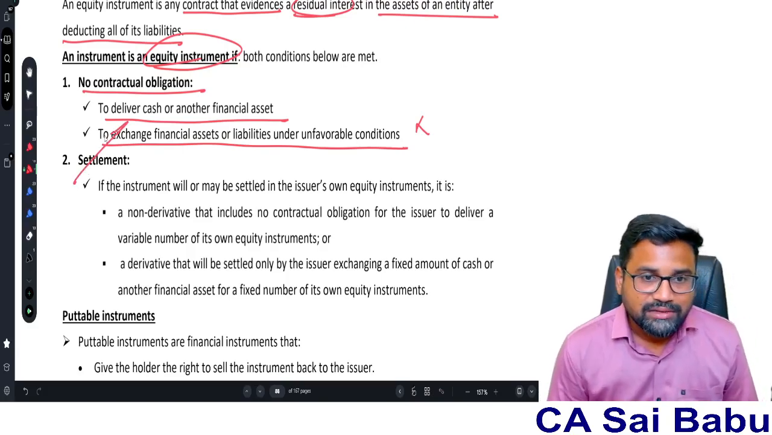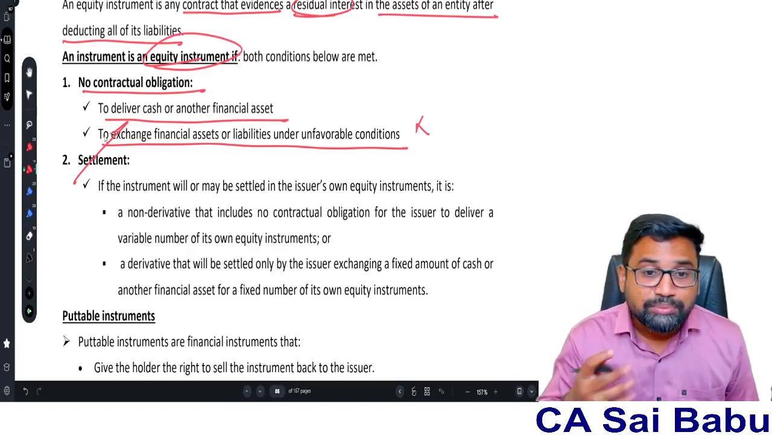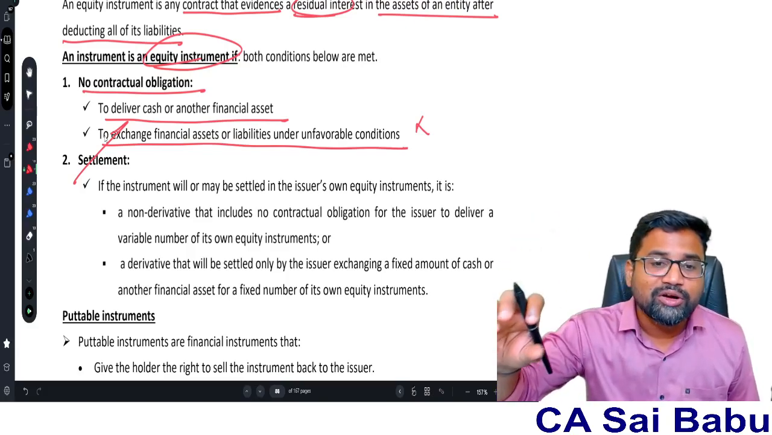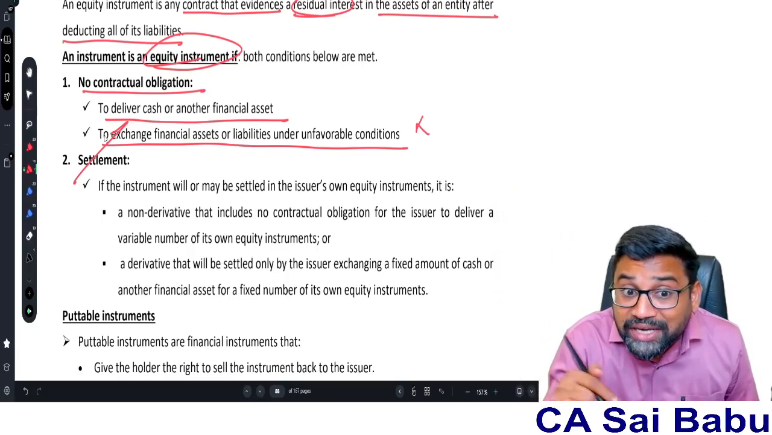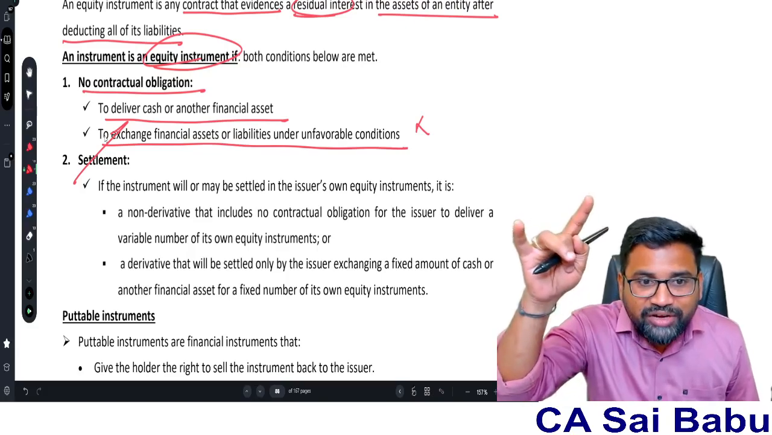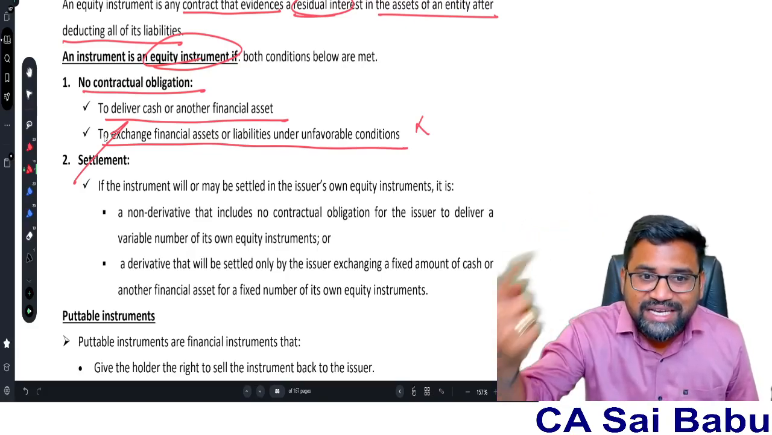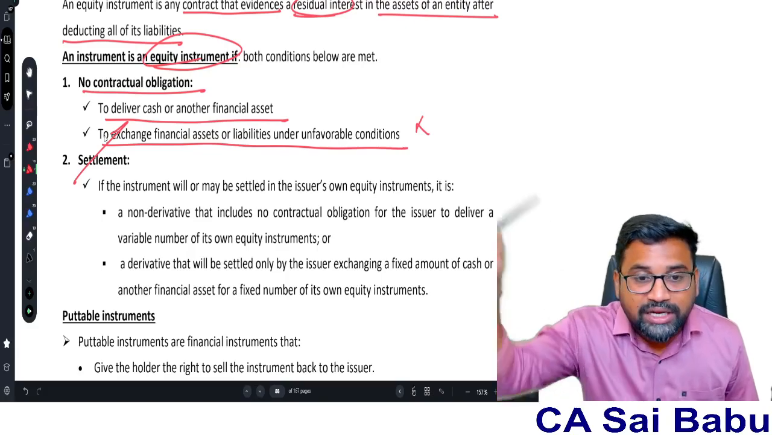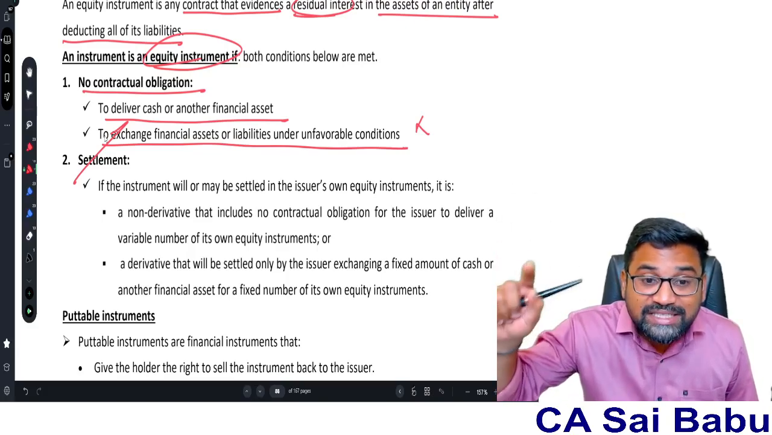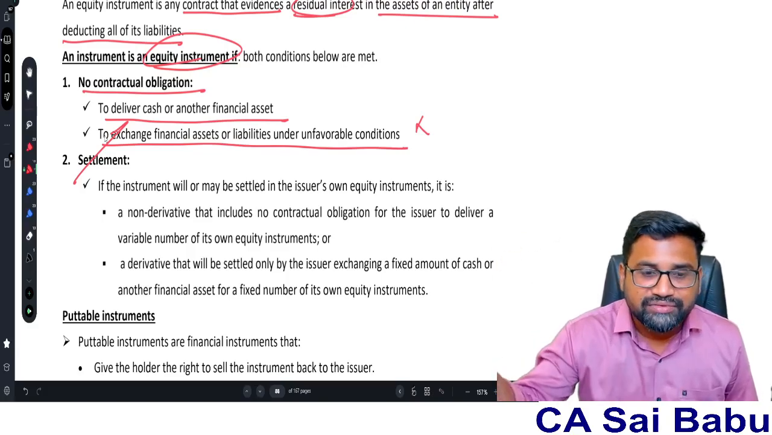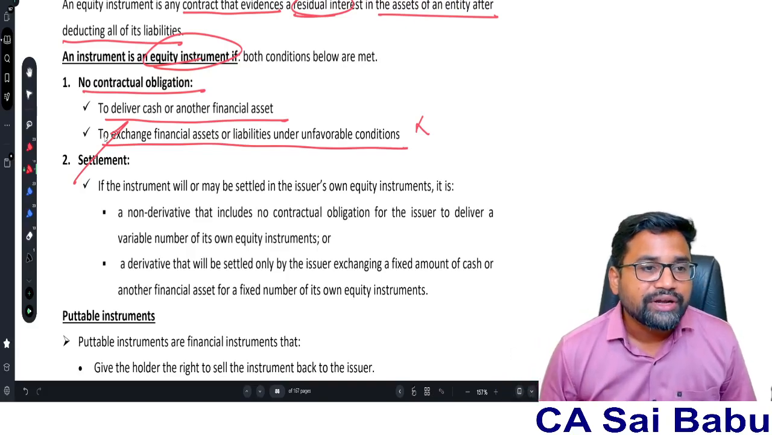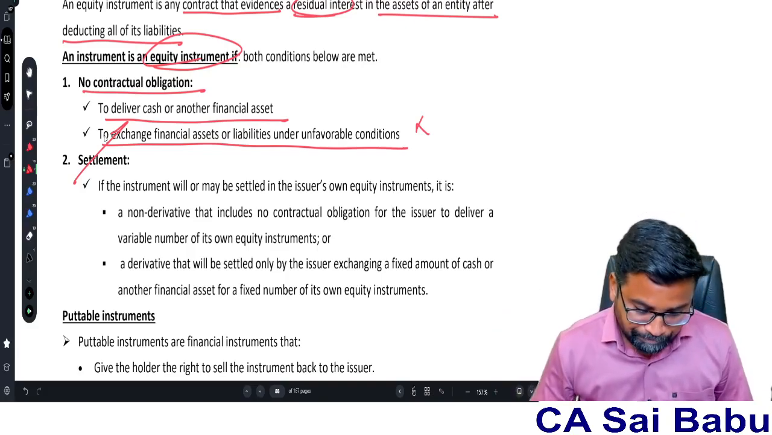Or settlement, how you are going to settle it. Suppose I entered a contract, and according to that contract I need to settle the other party by issuing my own equity instrument. When do I treat it as my equity instrument? Non-derivative contract, apply fixed test. The fixed number of shares I am going to issue, equity instrument. Derivative contract, apply fixed for fixed test. That means two things must be fixed, the consideration and the number of shares. If both are fixed, I treat it as equity instrument.